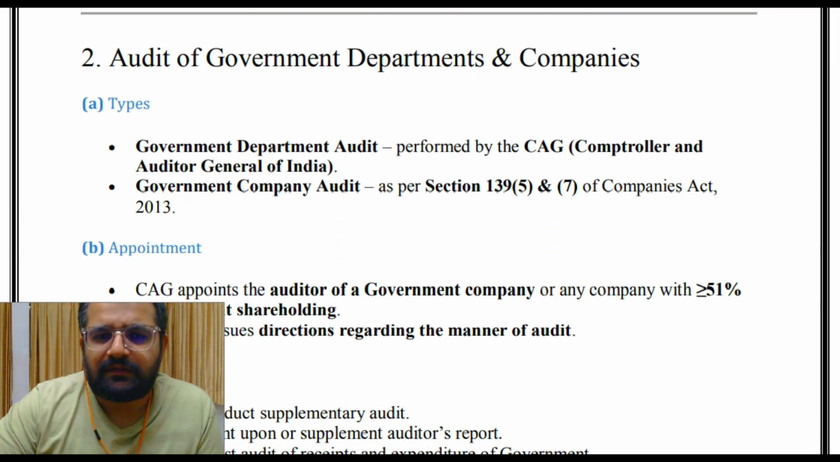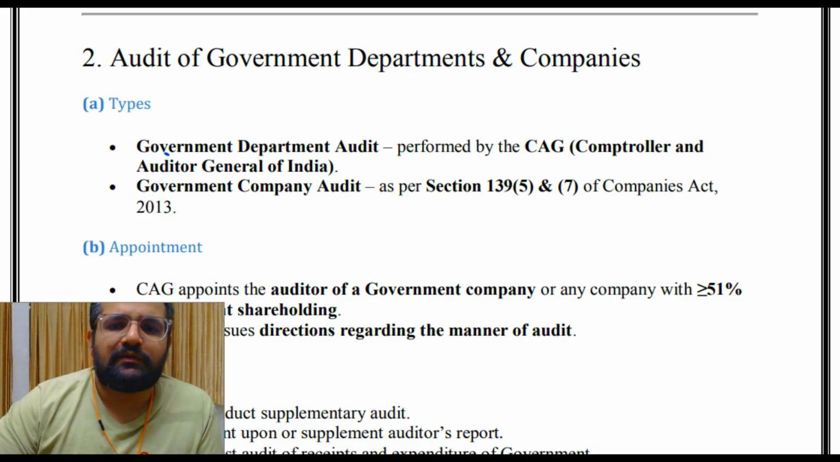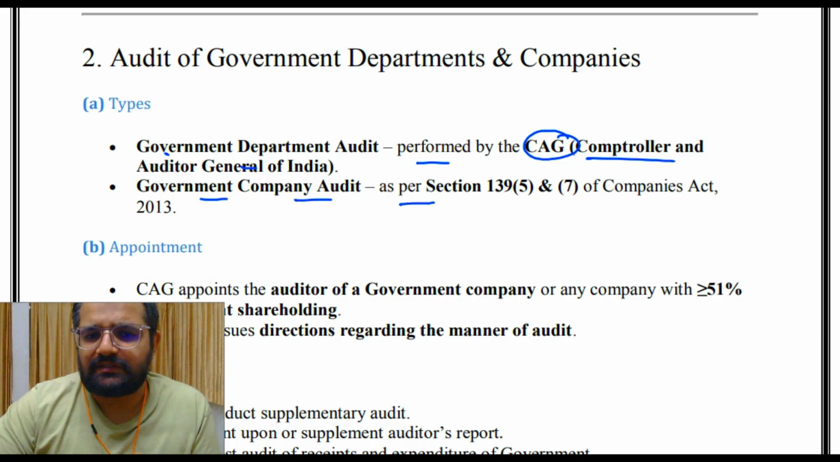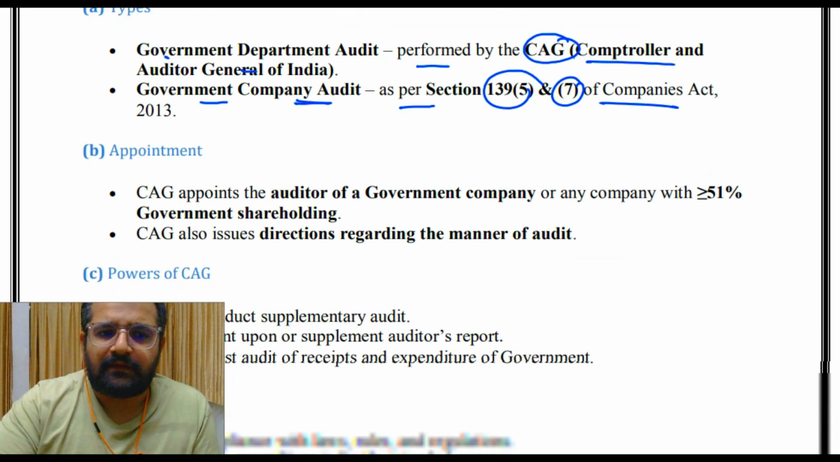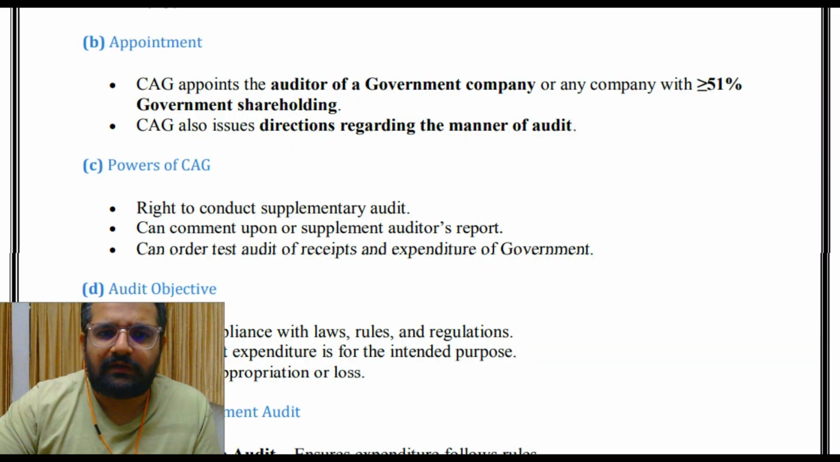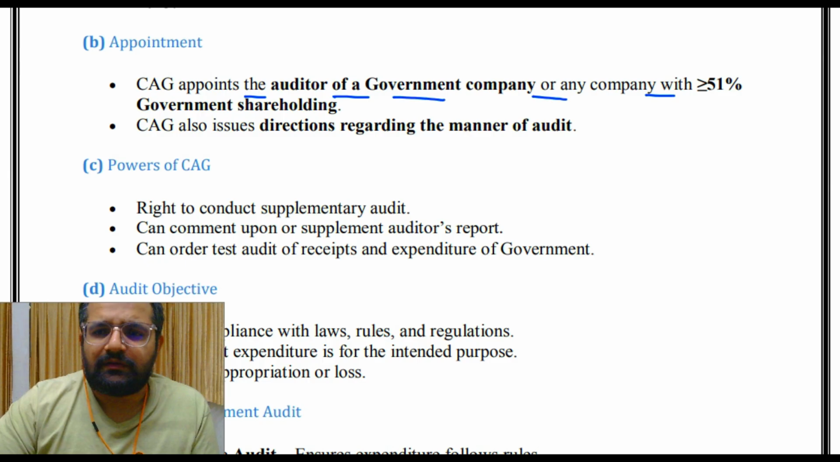So let's start with this audit of government departments and companies. Types: government department audit is performed by CAG, Comptroller and Auditor General of India. Then government company audit as per section 139(5) and 139(7) of the Companies Act 2013. Then appointment: the Comptroller and Auditor General appoints the auditor of a government company or any company with more than 51% government shareholding. Comptroller and Auditor General also issues directions regarding the manner of audit.